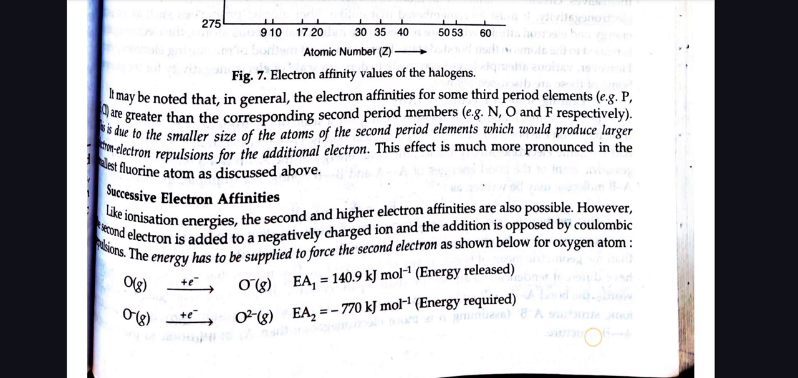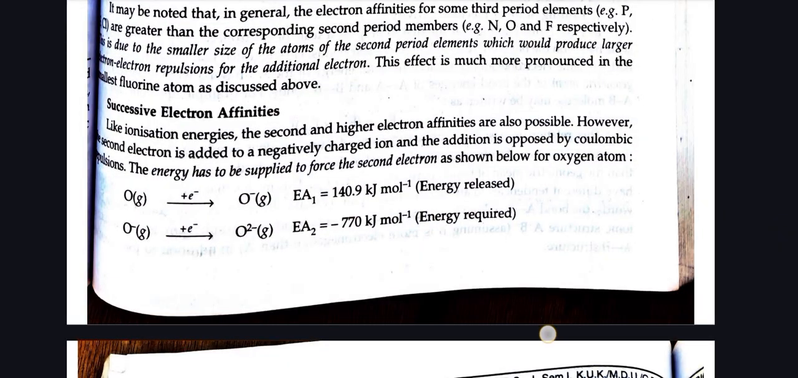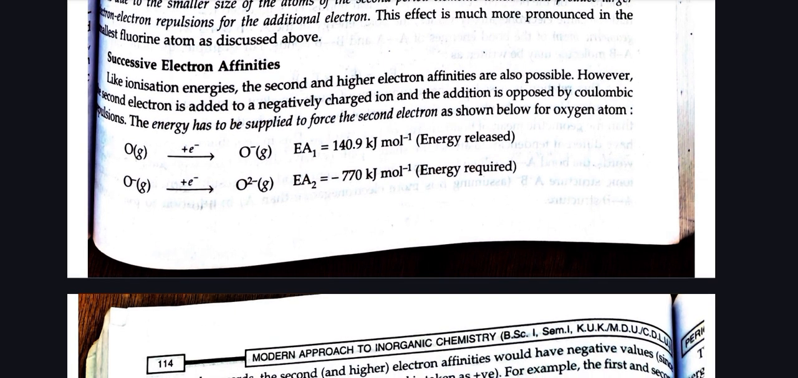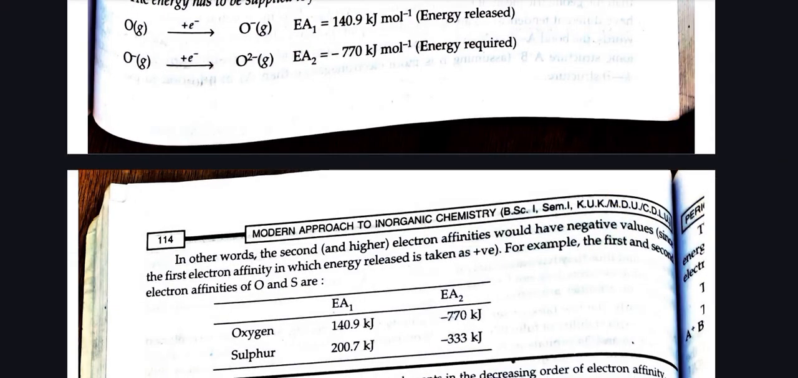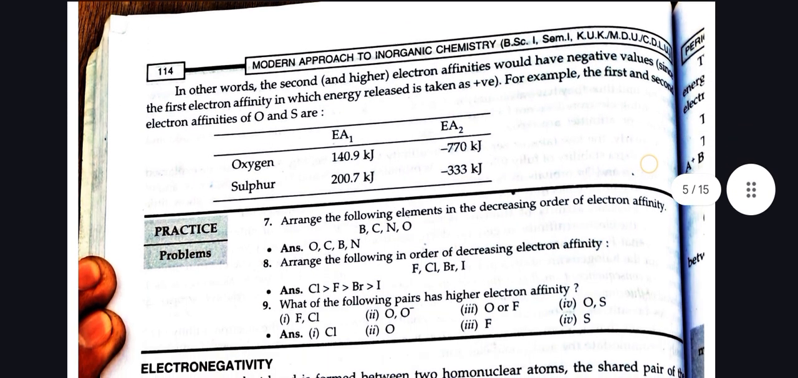Successive electron affinities. Like ionization energies, the second and higher electron affinities are also possible. However, the second electron is added to a negatively charged ion and the addition is opposed by Coulombic repulsion. Energy has to be supplied to force the second electron, as shown below for oxygen. Oxygen plus electron gives O negative, electron affinity 140.9 kilojoule per mole, energy released. O negative plus electron gives O2 minus, second electron affinity minus 770 kilojoule per mole, energy is required.